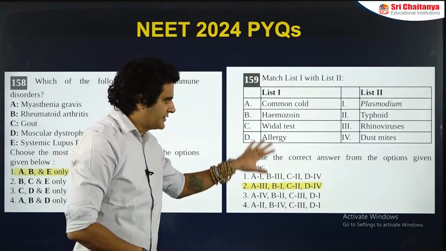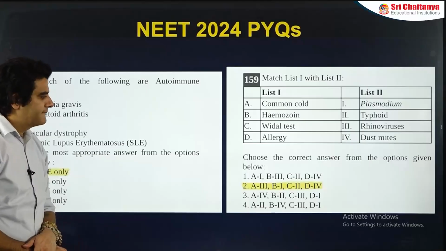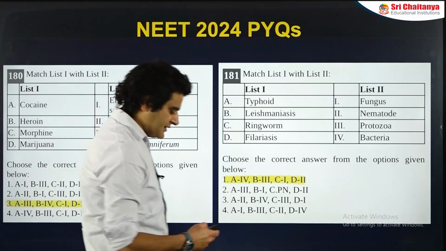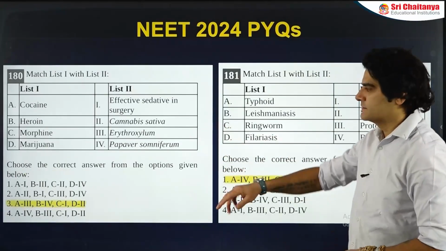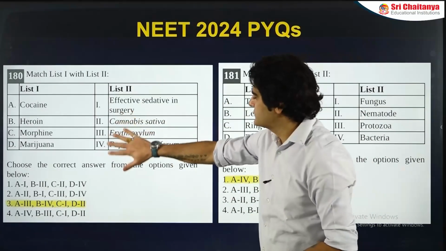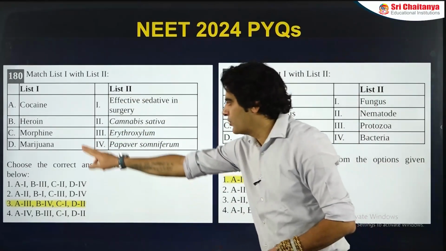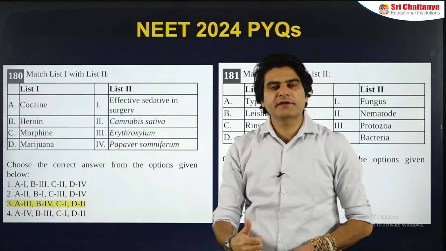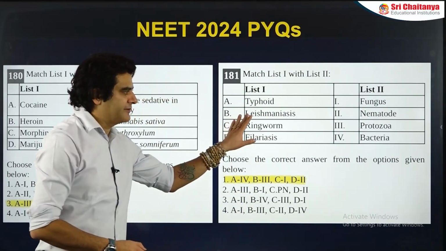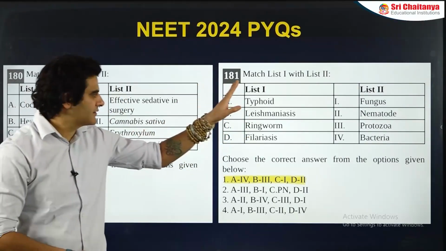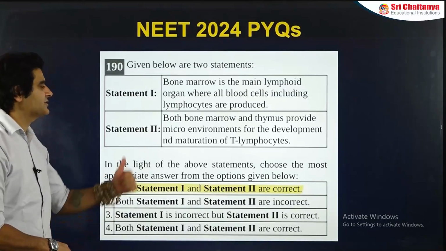Match the following, very simple question, matching the disease with the causative organism. Then another match the following. As we can see, there are total 3 match the following questions, 1, 2 and 3 in the same year from the chapter. So here the different categories of drugs versus their sources or functions. Morphine, very effective painkiller, hence used as a sedative during surgeries. Then next here another matching question, name of the disease versus the causative organism or the category of the causative organism. And here's a statement based question, statement 1 and 2.